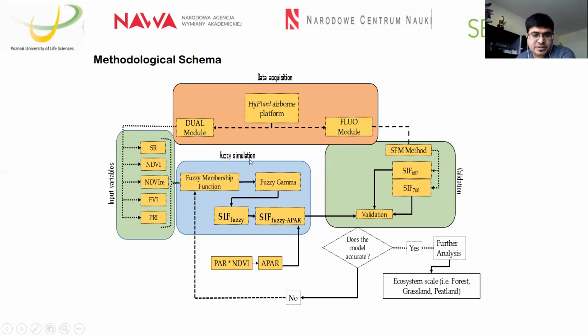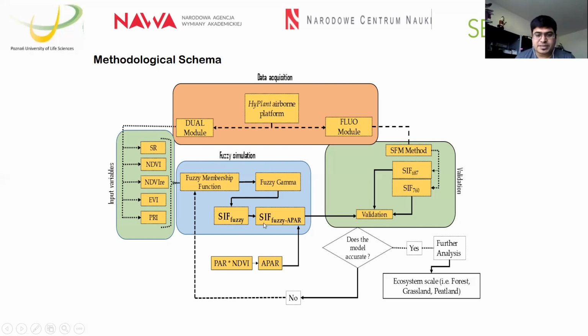From the fuzzy simulation section first, the whole fuzzy model is a two-step model. First we process through the membership functions, and secondly the overlay function. In the membership function, we have to provide membership values to all the input variables. First of all, we process the vegetation indices through the fuzzy membership functions. Furthermore, we assemble all these membership values with the fuzzy gamma function to receive the final output as SIF fuzzy. The outputs here we received in two parts: one is SIF fuzzy, another is SIF fuzzy APAR.